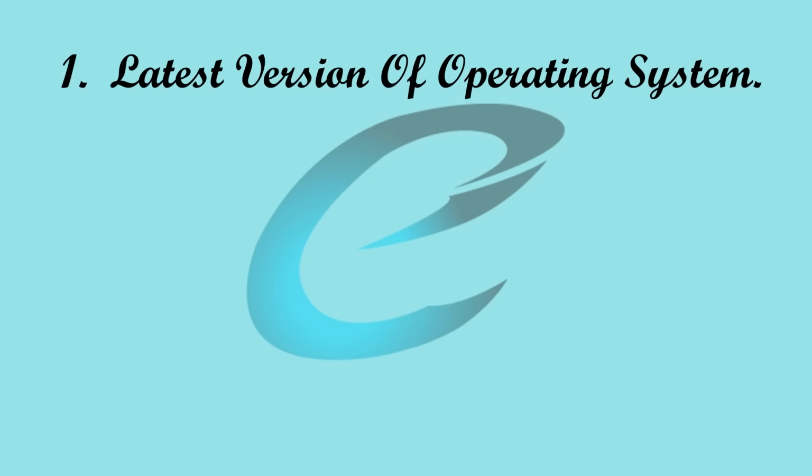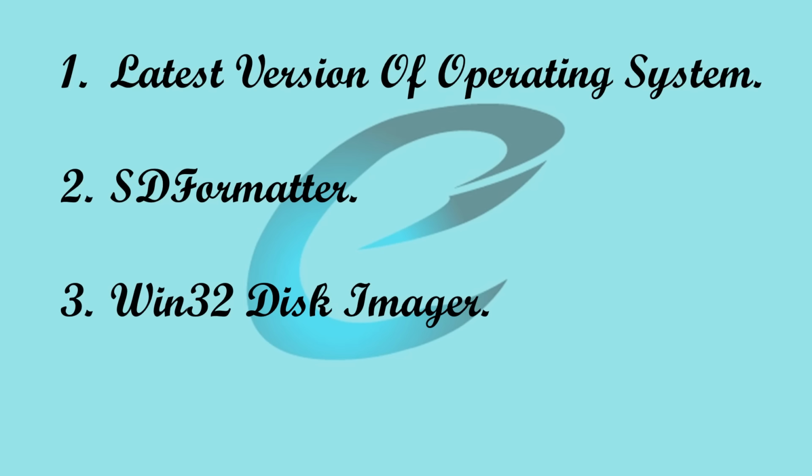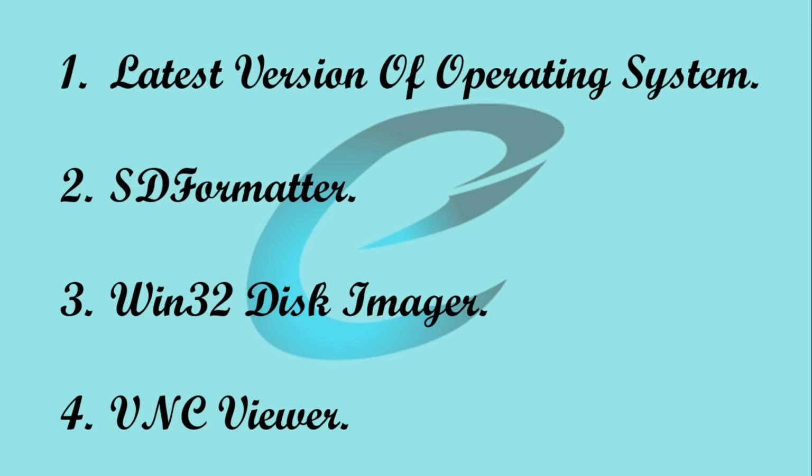First you have to download four things. First one is the latest version of the OS. Second one is SD Formatter, which is a tool for formatting your SD card. Third one is Win32 Disk Imager. The last one is VNC Viewer. The VNC Viewer is really optional because you can directly access the desktop of the Pi from a Windows system, but don't worry, I will show you both ways. You can find all download links in my description.